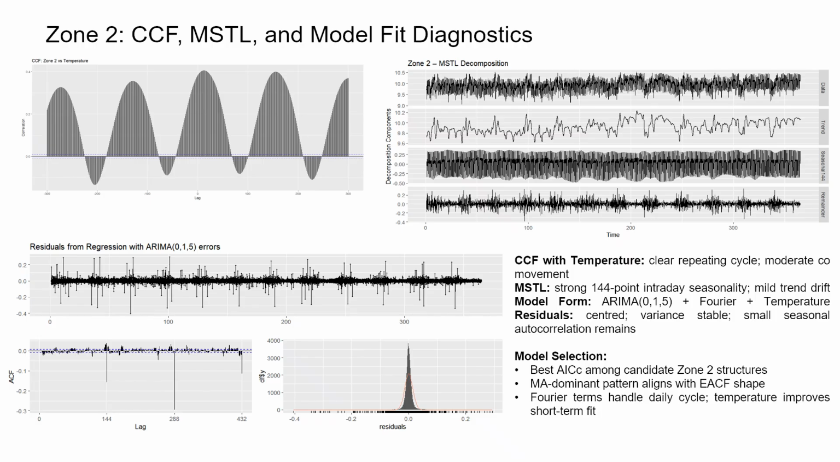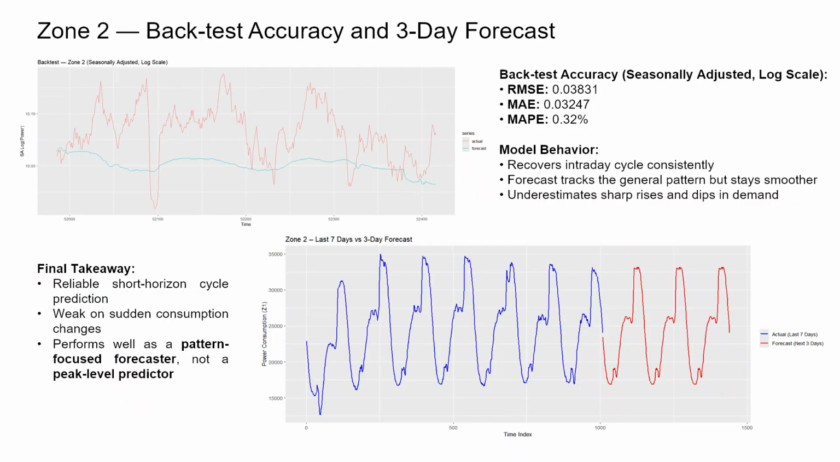The residual diagnostics from our Fourier plus ARIMA error model confirmed this structure. The residuals stay centered around zero. The ACF is nearly flat, and the histogram is sharply peaked, which means the model captured most of the systematic daily behavior and left behind only minor noise.